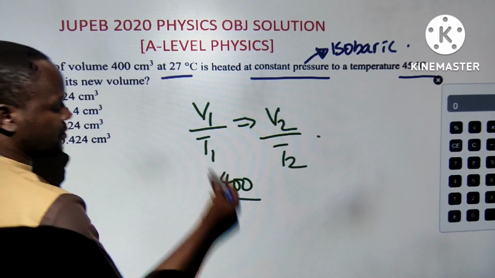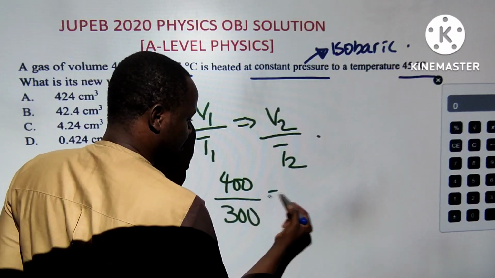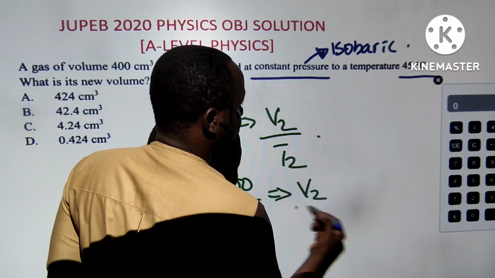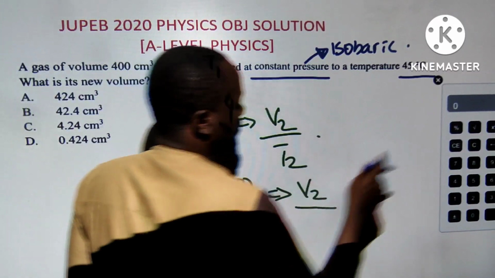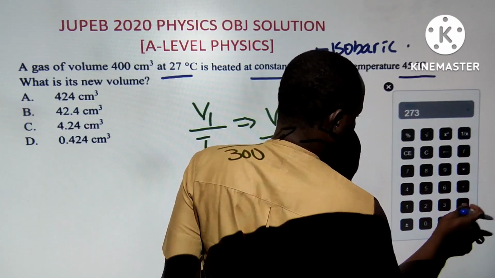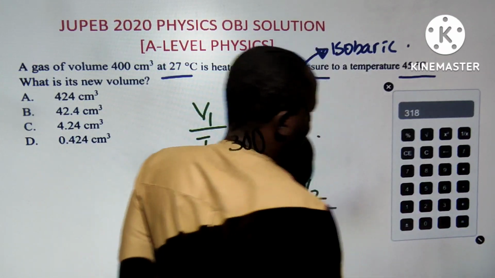400 over the first temperature, which is 300. I hope you understand where 300 is coming from: I added 273. And for V2, this is 273 plus 45, and I hope you are checking the time, plus 45. It's 318.